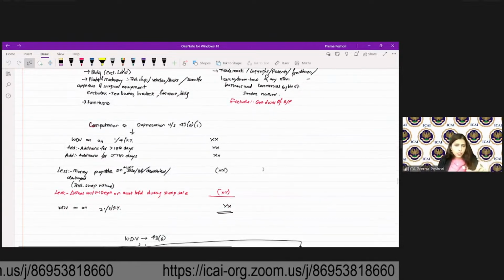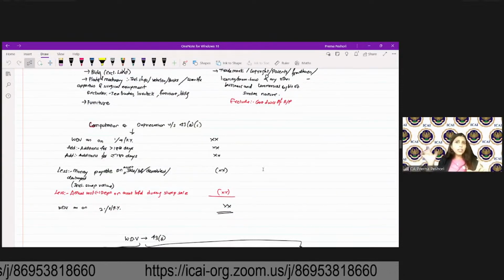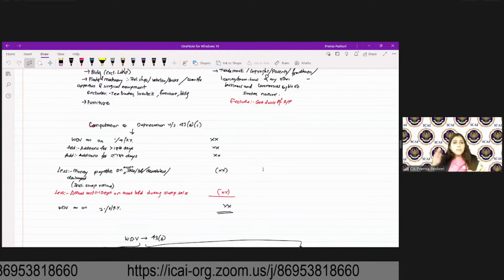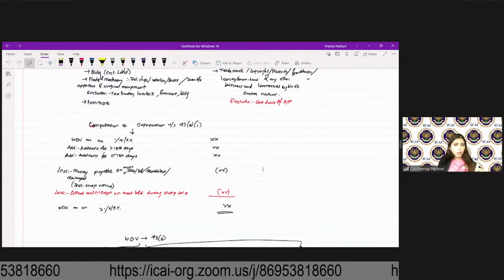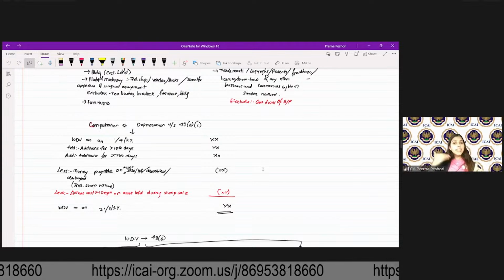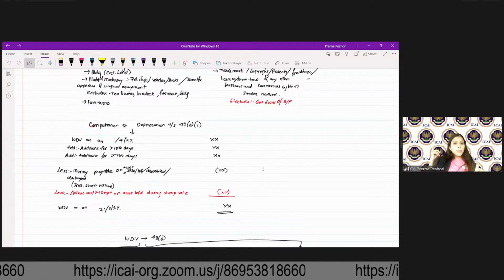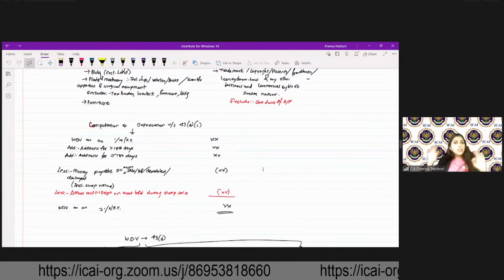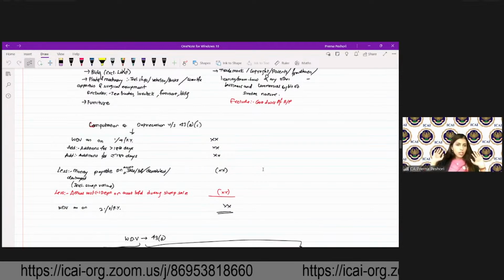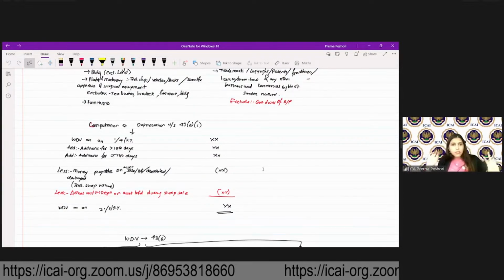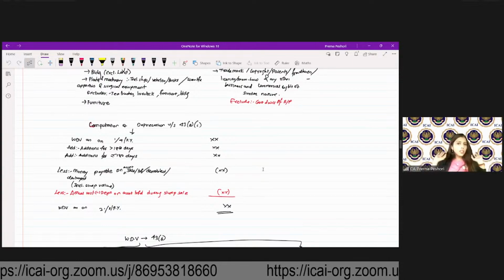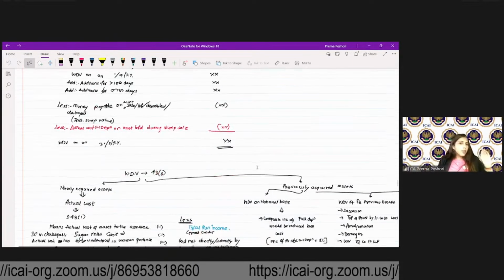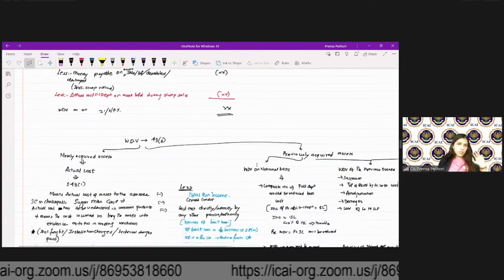How will you compute the depreciation? WDV as on the first day of the previous year, plus additions for more than 180 days, less than 180 days, less money payable on asset sold or demolished, including the scrap value, less actual cost minus depreciation on asset transferred during slump sale. So that you have to reduce. So actual cost minus depreciation on asset which is transferred during the slump sale will give you the WDV as on 31st March of the previous year.